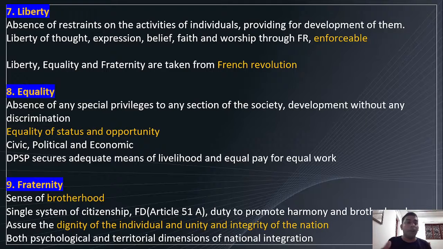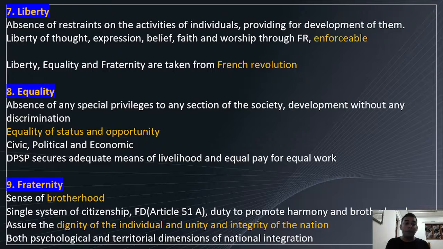Okay, liberty, equality, and fraternity are taken from the French Revolution. That was the main motto of the French Revolution, right? Liberty, equality, and fraternity. So liberty means freedom, equality means equality, fraternity means brotherhood. Brotherhood is a very important terminology here in the Indian context. Okay, we will see it.